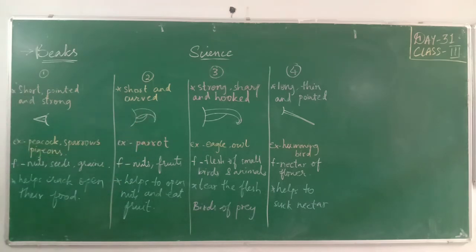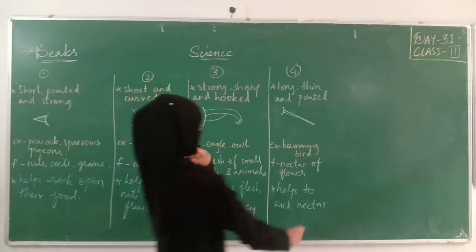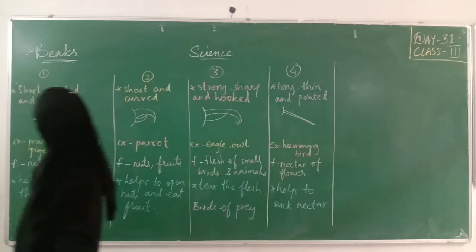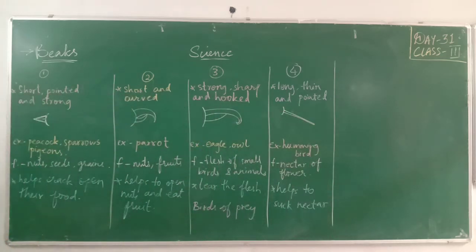Now next we will go to the fifth type. We are having a lack of space now. Okay, fifth type. Birds such as woodpecker eat small insects. They have a strong pointed beak that helps them make holes in the trunk of a tree and pull out insects. Here, listen carefully.